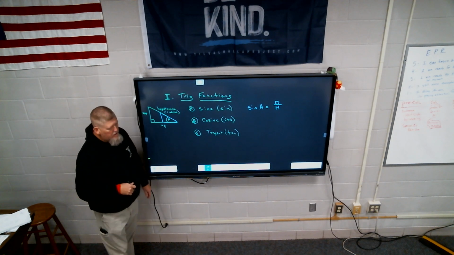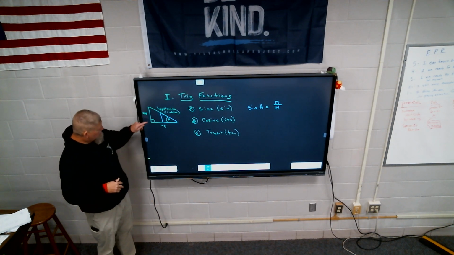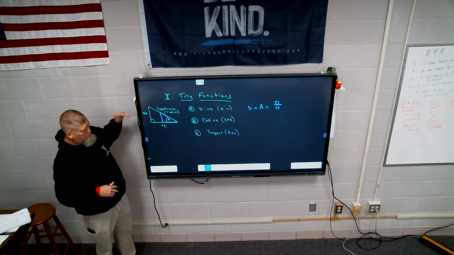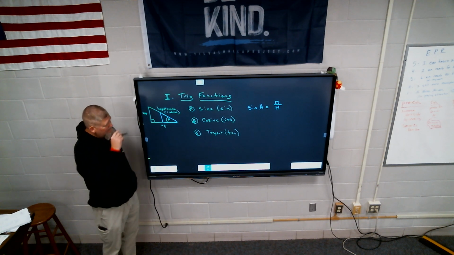It's always going to be a right triangle as long as I'm doing angle A. The sine doesn't matter how big the triangle gets, it'll be in the proportion of opposite divided by hypotenuse.